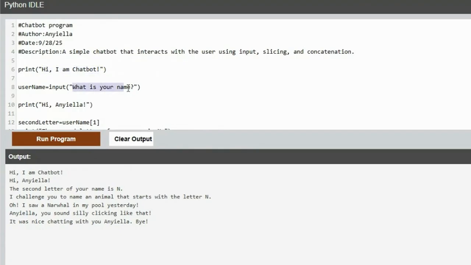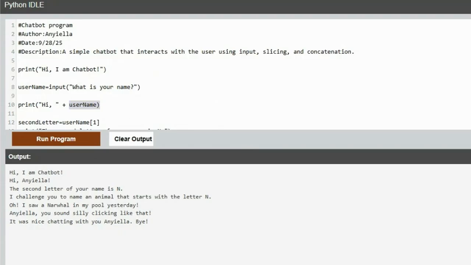Hi, what's your name? Hi, Anyiella. It shouldn't say hi, Anyiella. You saved my name right there under username. So this should be hi and delete all of this, because we don't know what they're going to enter as their name, plus username. This is concatenation. I want it to print hi and then whatever they enter as their name. If I'm going to ask their name, I should call them by name.